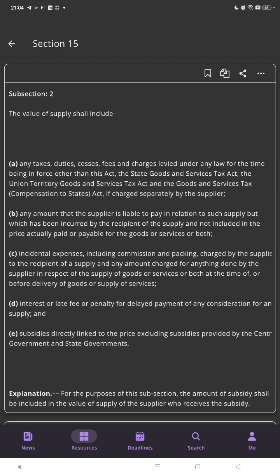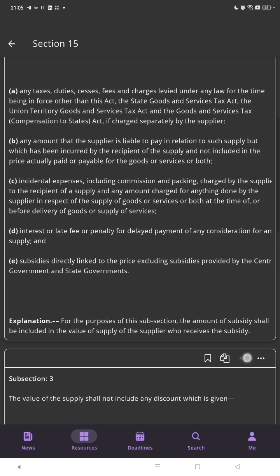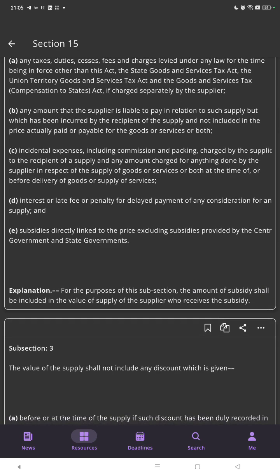Incidental expenses, including commission and packing, charged by the supplier to the recipient of the supply, and any amount charged for anything done by the supplier in respect of supply of goods or services or both at the time of or before the delivery of the goods or services, the interest or late fee or the penalty for the delayed payment of any consideration for any supply, and the subsidies directly linked to the price, excluding the subsidies provided by the central government and the state government.